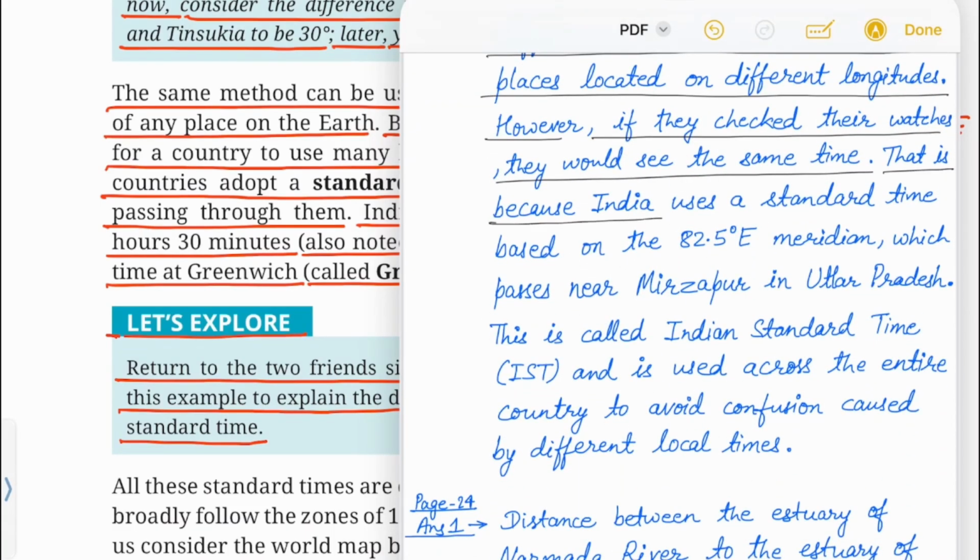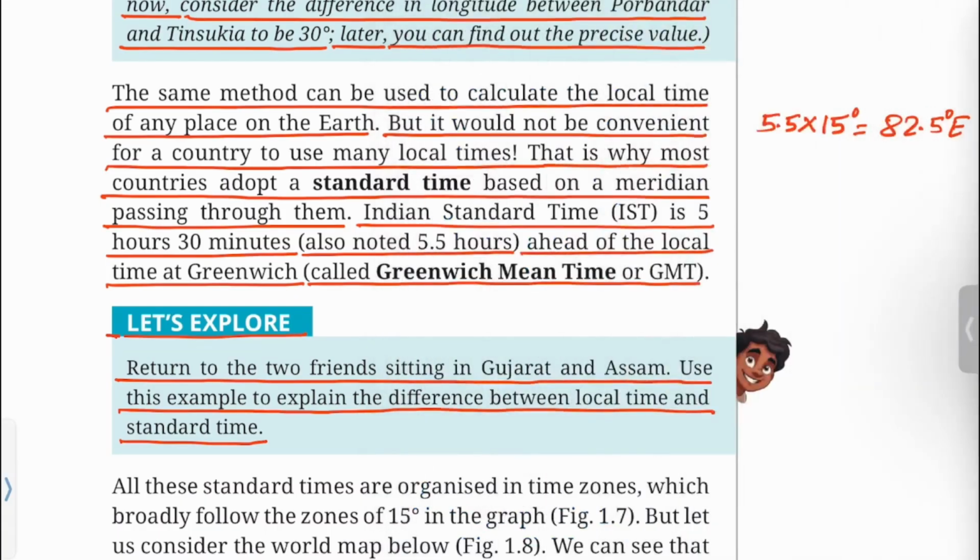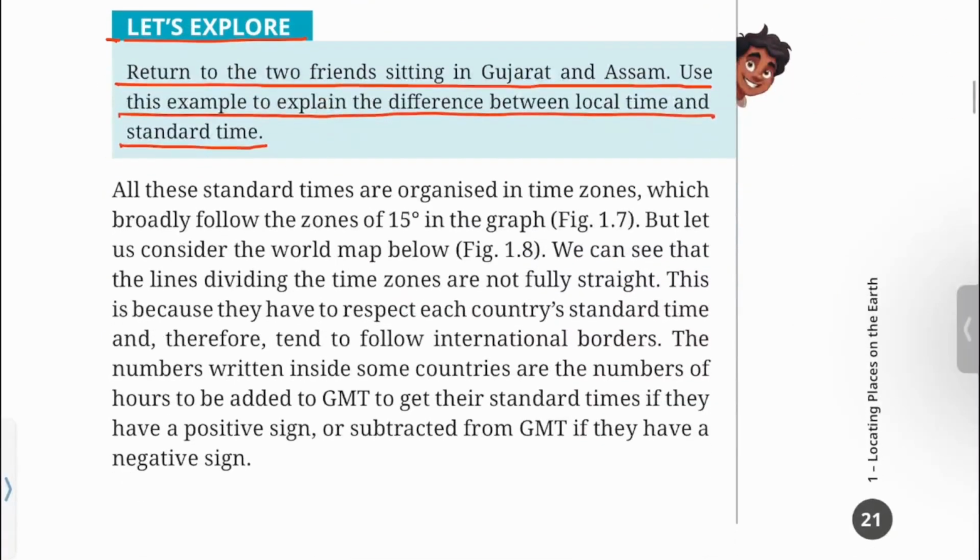That is because India uses a standard time based on the 82.5 degree east meridian, which passes near Mirzapur in Uttar Pradesh. This is called Indian Standard Time (IST) and is used across the entire country to avoid confusion caused by different local times. All these standard times are organized in time zones which broadly follow the zones of 15 degree in the graph, figure 1.7.